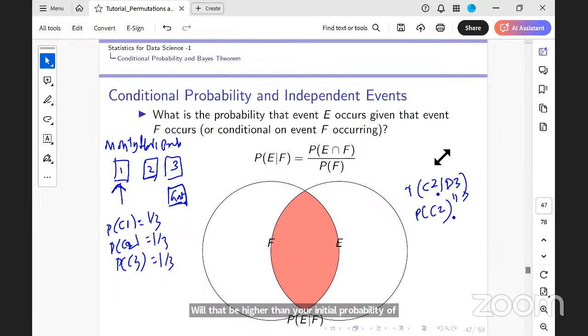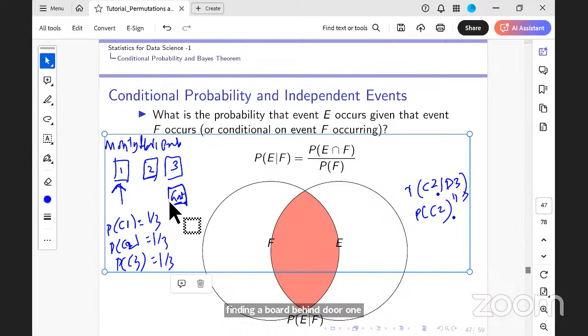Think about this problem. It's higher. It will be higher. And so you can see that two goats together is very less probable.